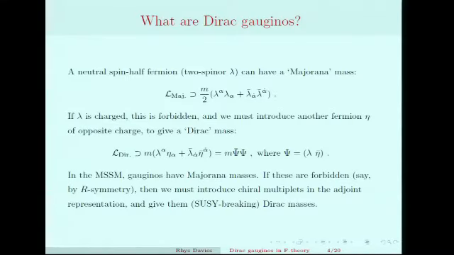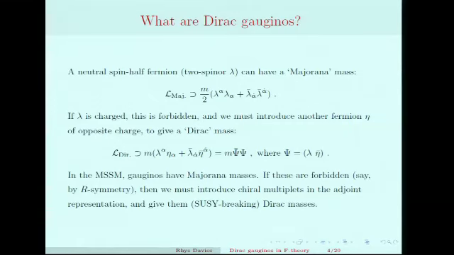So let me ask the simplest question first. What are Dirac gauginos? Get us all on the same page. I'm sure you all know this, but if we have a neutral spin-half fermion, then we can give it a Majorana mass, which in a Lagrangian looks like this. On the other hand, if a fermion carries charge, then this term is forbidden. We must introduce a second spin-half fermion eta with the opposite charge and write down a so-called Dirac mass, which can be written in terms of a 4-component Dirac spinor like this.